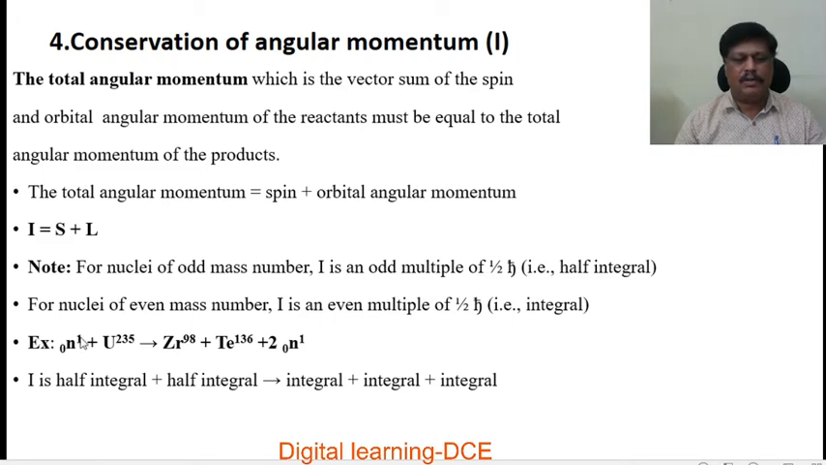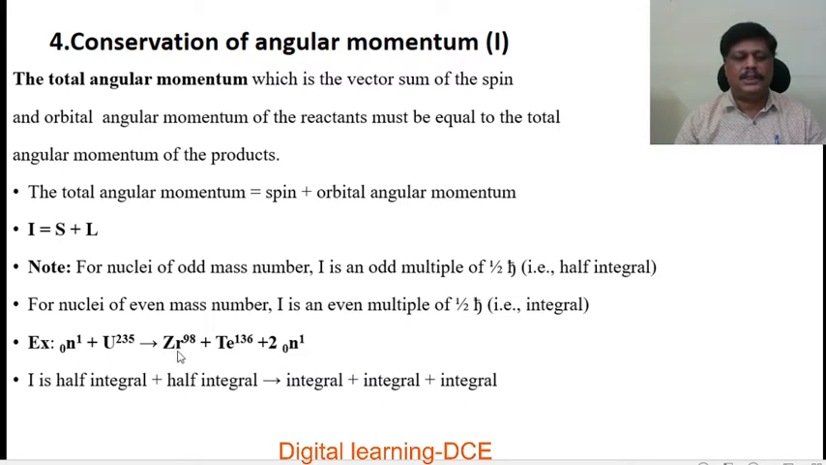For neutron only odd, so half integral plus this is also odd. 235 is odd, half integral gives rise to 98 is even, that is integral. 136 is integral. There are two neutrons, 2, 0, n, so again 2 neutrons means it is even, integral.